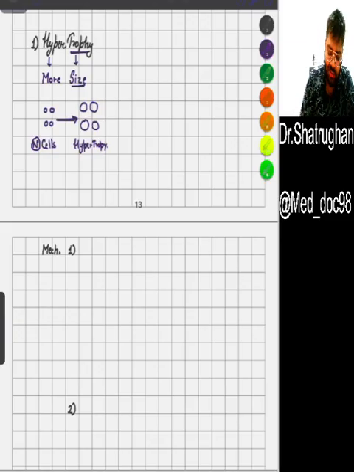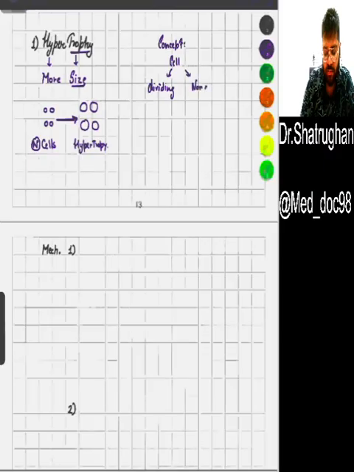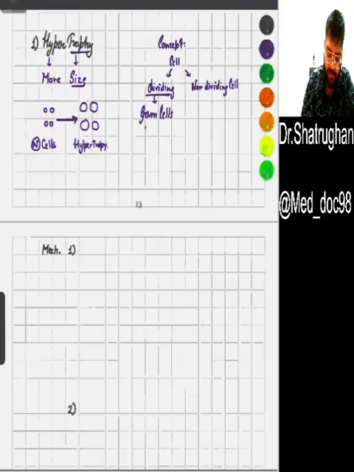Let me give you a concept here. Cells can be dividing, and cells can be non-dividing. Examples of dividing cells are germ cells and stem cells.